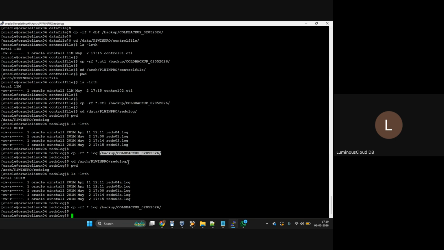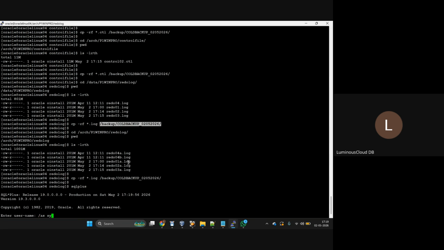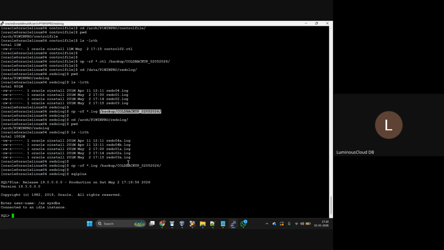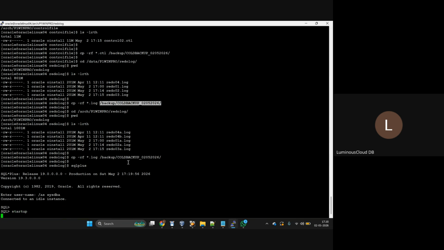Done. Now, data files are copied or not? Copied. Control files are copied or not? Copied. And redo log files are copied or not? Copied. Along with that, before shutting down the DB, did we copy the initialization parameter files or not? We copied, no? So that's all good. Now, start up the DB. The current state of the DB is shut down, no? Now I will start the DB using the command startup.